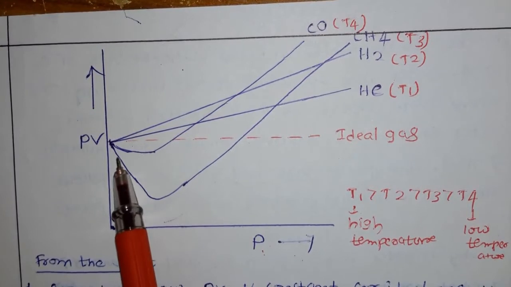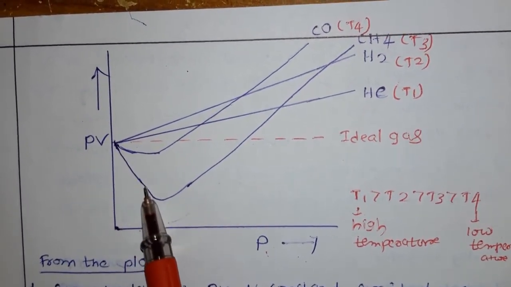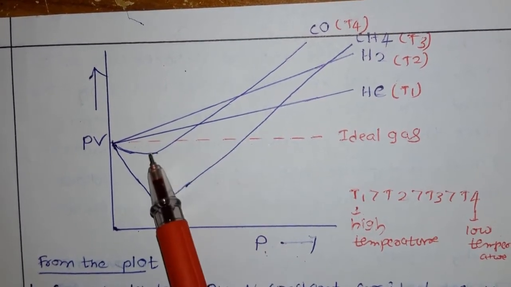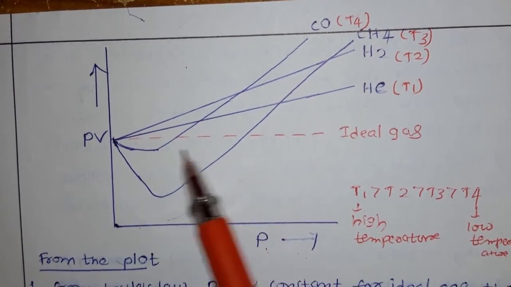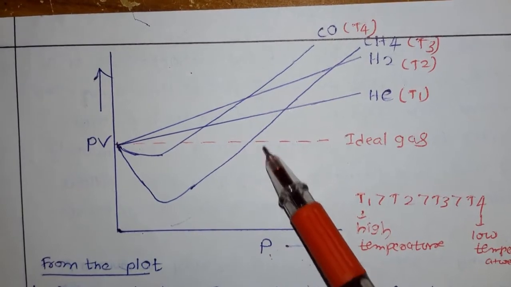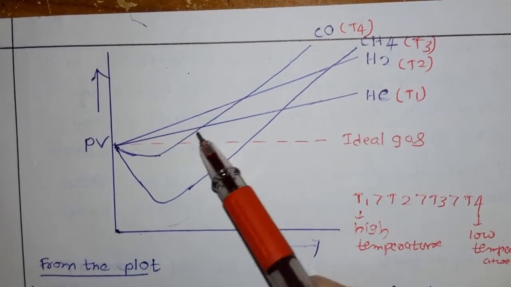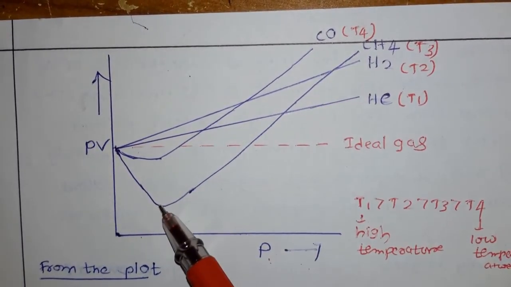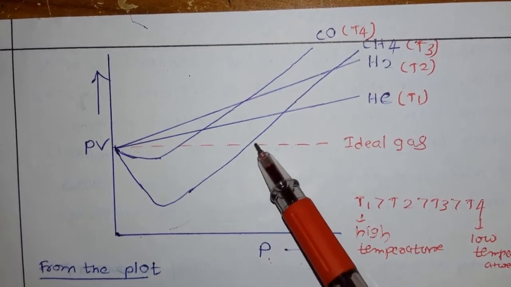For carbon monoxide this is the minimum value, for methane this is the minimum value. After reaching the minimum value, it again increases slowly. As the pressure increases, the PV value increases, then they cross the ideal gas line and keep increasing, showing positive deviation.